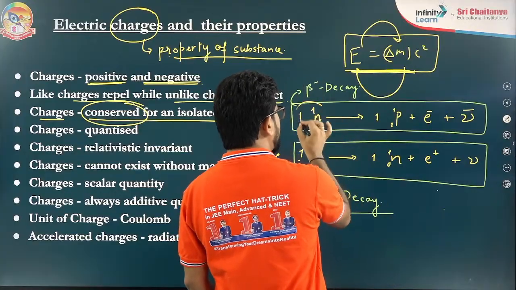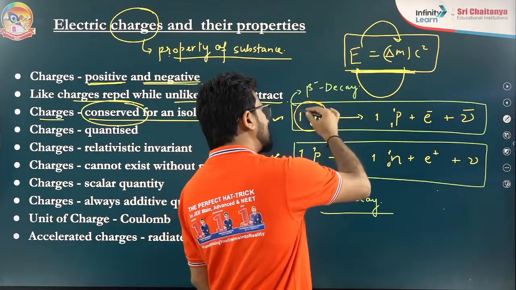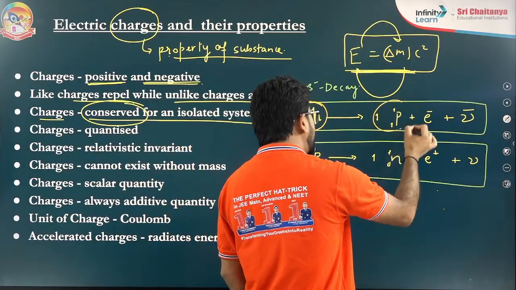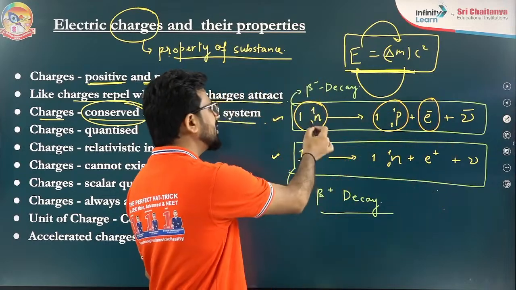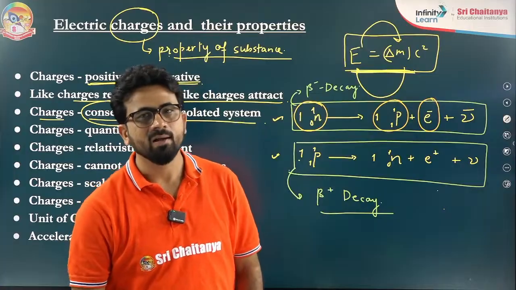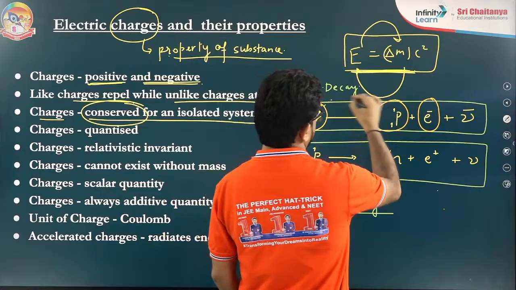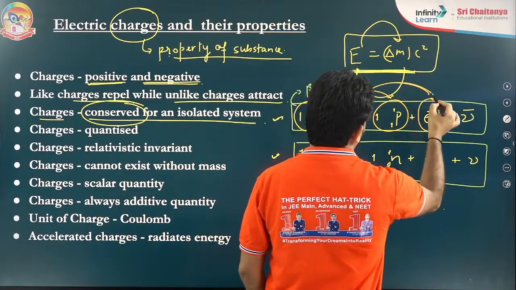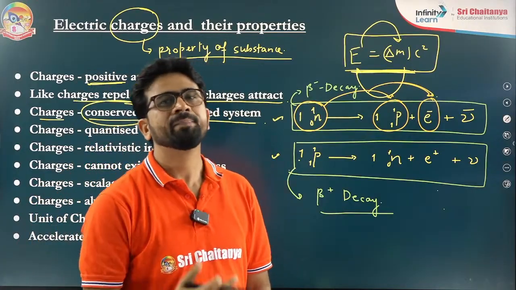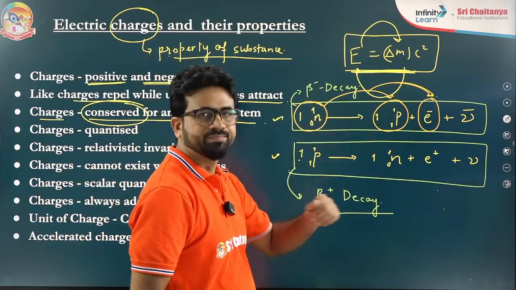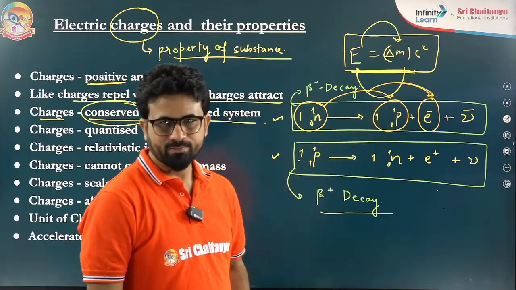One neutron was there. It is neutral, and this neutral neutron is making one proton and one electron. That means initially the neutron has no charge, but finally two charged particles are created. You have to understand: initially there is no charged particle, but finally there are two charged particles.